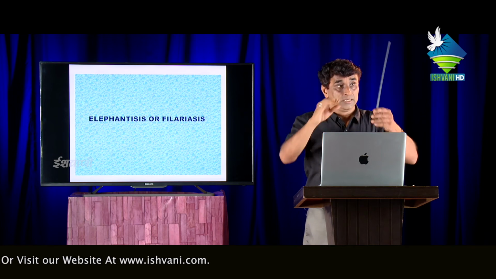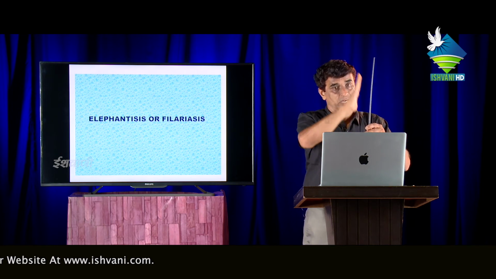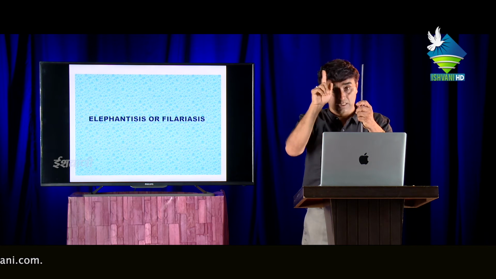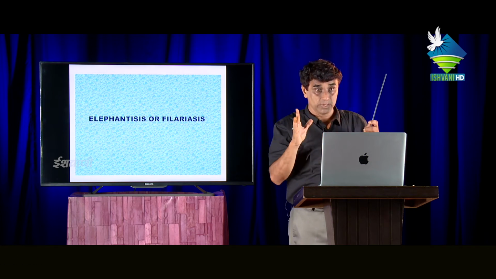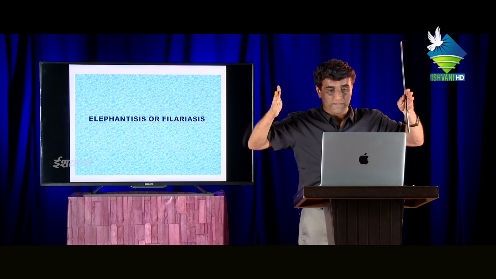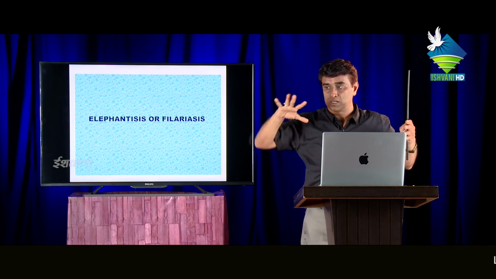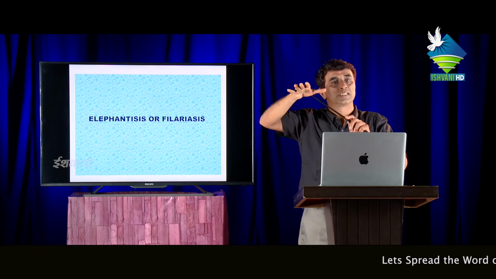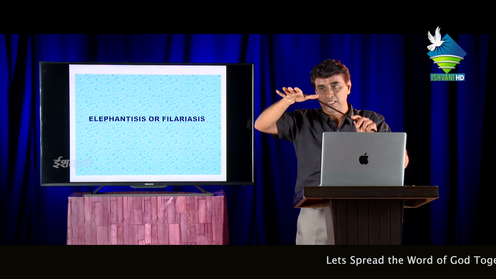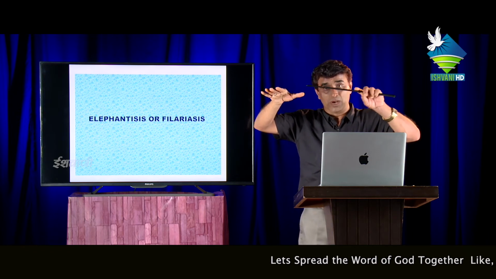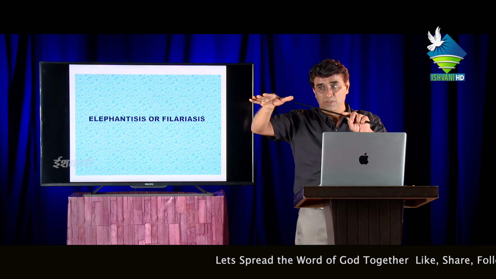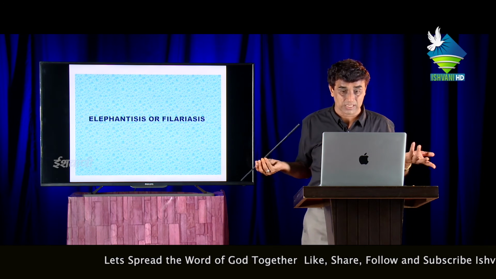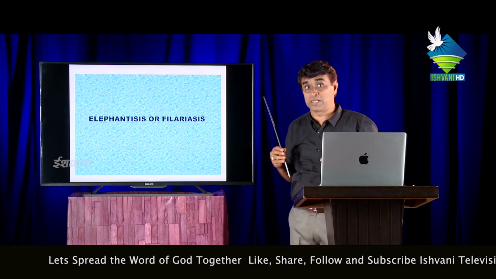As I already told you, the arteries and veins are associated with the lymphatic ducts and lymphatic nodes. So the worm is easily exchanged from these vessels to the lymphatic duct. Now the lymphatic duct will swell up. For example, these are all my fingers. Suppose this portion is infected by filariasis. Definitely this thumb will be of this size, completely this size. You will not expect this type of appearance of your body, but these things are going on. Dangerous, I will show the appearance of the patient.